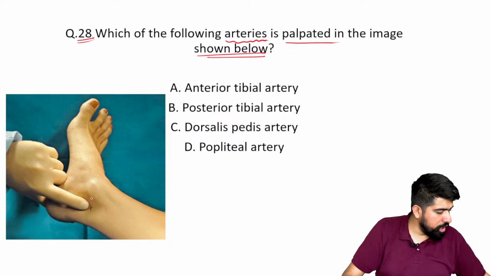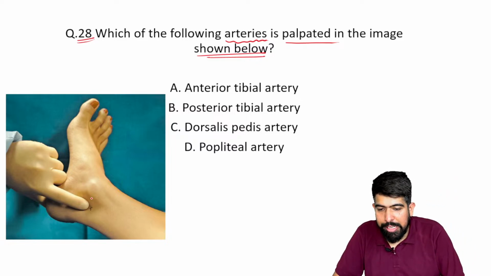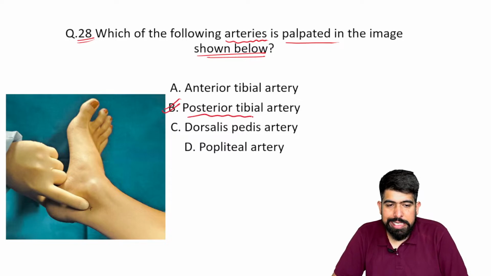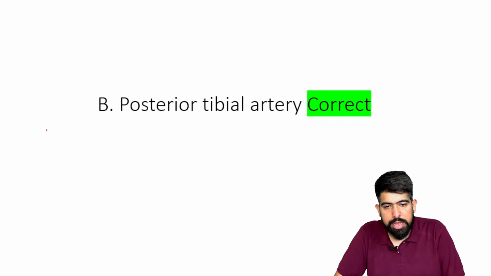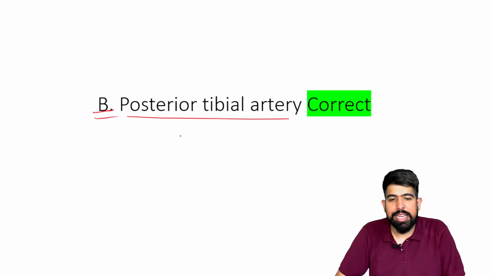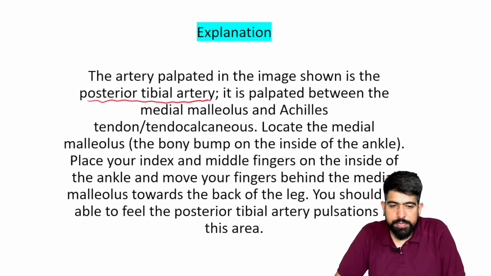Which artery will be palpable here? Your answer will be B, posterior tibial artery. Let's talk about it. Why is the answer posterior tibial artery? Who answered B, very good. Now understand, the artery which is palpable in the image shown is your posterior tibial artery.